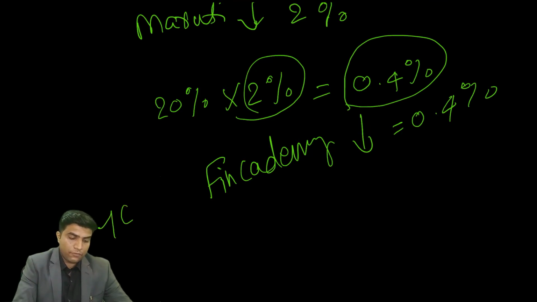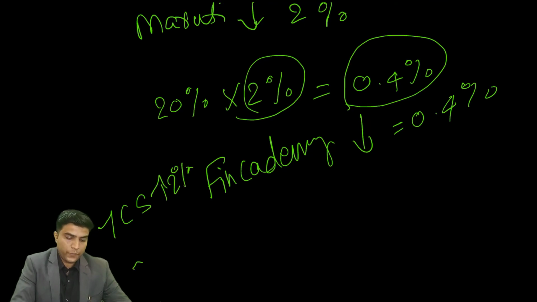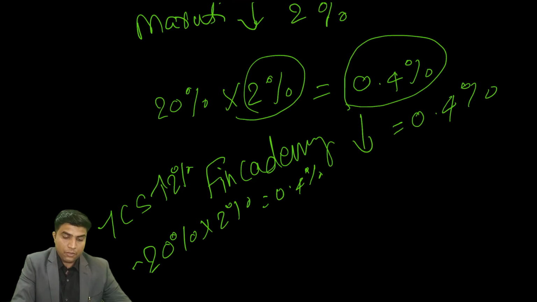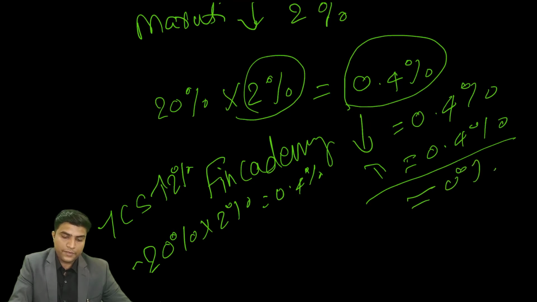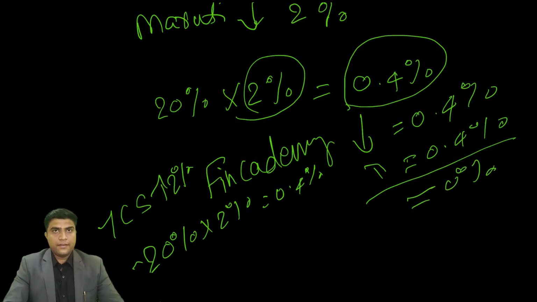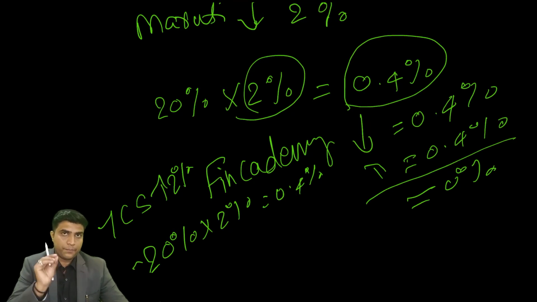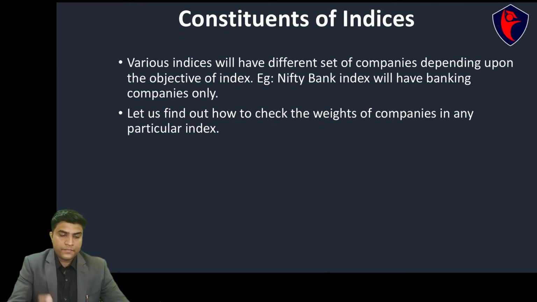Suppose TCS rises by 2%. TCS has a 20% weight, so 20% multiplied by 2% is again 0.4%, but now this is positive because it has risen by 2%. So a 2% fall in Maruti and a 2% rise in TCS will ensure that my index is at 0%. Is that clear? Try to understand how I have made the index. Just multiply the weight by the percentage fall or rise, and the equivalent amount will fall or rise on the index. Clear?